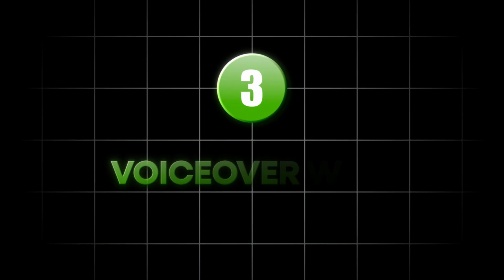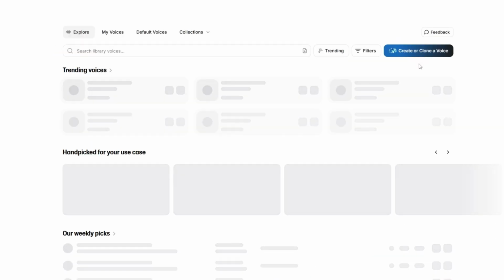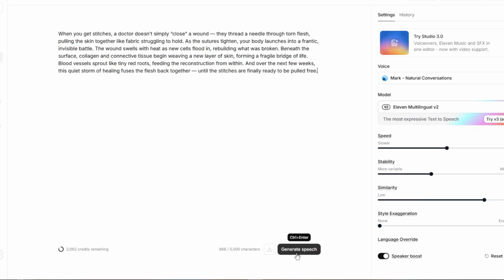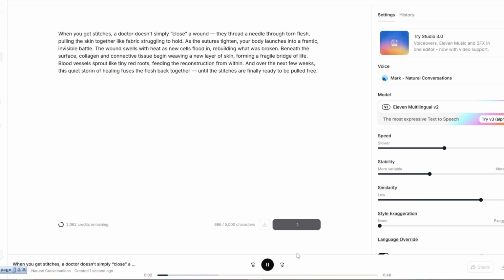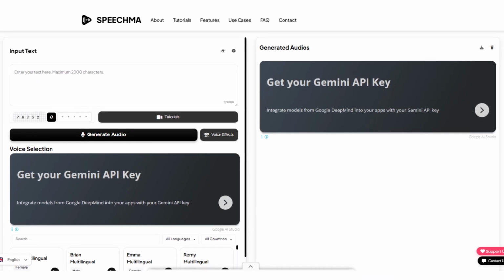Step 3. Voiceover with ElevenLabs. Now your visuals need a voice. Go to ElevenLabs, paste your script, pick a voice. Male, female, deep, mysterious, whatever matches your story. Hit generate, and in seconds, you get studio quality narration. If you ever run out of free credits, use any of the other free TTS tools. They're almost as good.